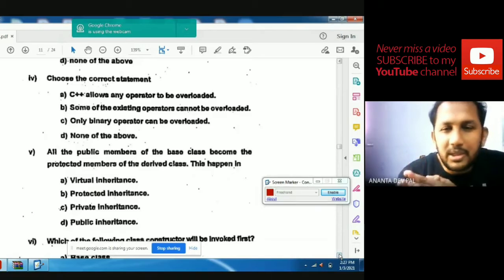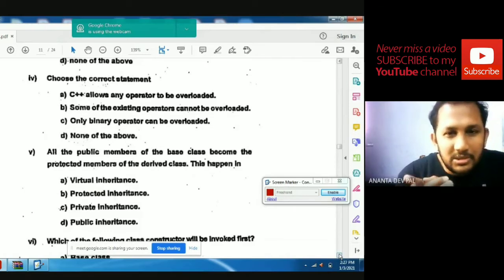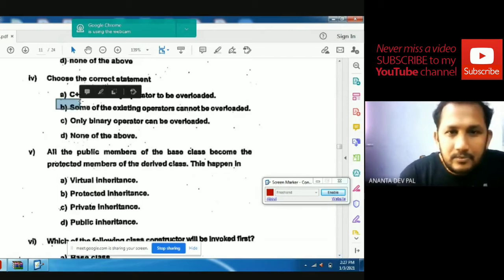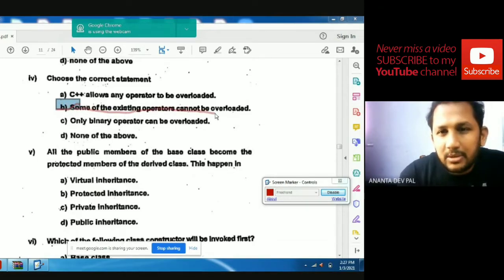Correct statement: that any operator can be overloaded is not true. Some of the existing operators cannot be overloaded is true. Only binary operators can be overloaded is false. None of that. The answer is B: some of the existing operators cannot be overloaded.